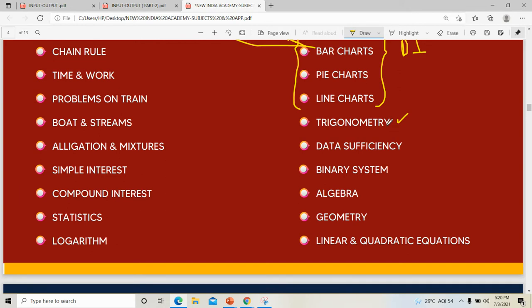No worries. We have to study some equations we didn't study in plus one. Some other equations are there which are easier than our plus one equations. Plus one trigonometric equations are important. Apart from that, there are some more equations which are easy. Then we discussed data sufficiency already. Then algebra, geometry, binary system, quadratic equation. These topics are common for every exam. This trigonometry will not be asked in which syllabus?